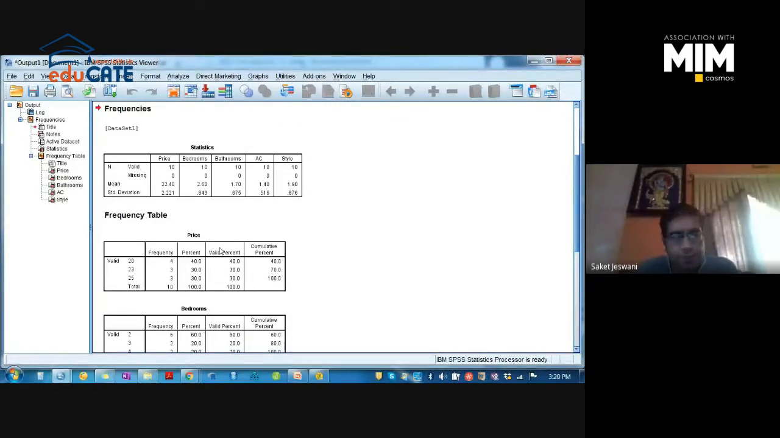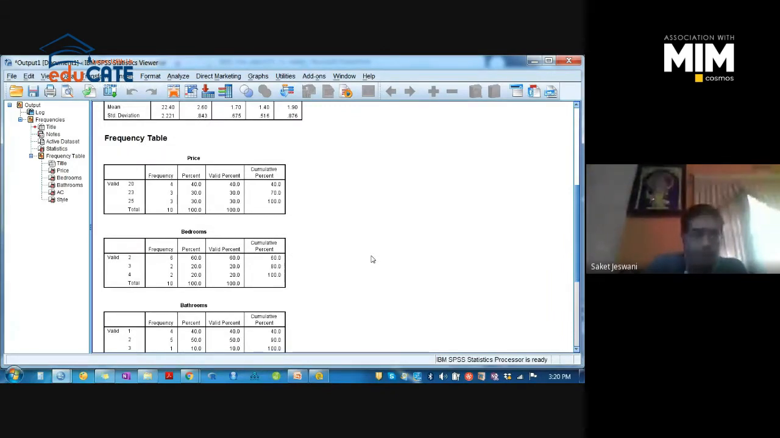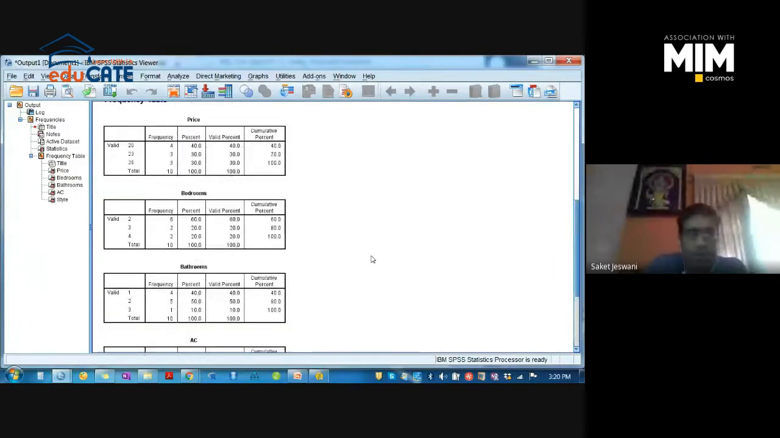Okay. So the first table what you got is the valid samples. So 10 were the valid samples. You can also see the mean and standard deviation values. That is not required at this point in time because we don't have any question regarding the mean or standard deviation. The answers of the questions we can get from the frequency table. So there were 5 variables and we have got the 5 frequency tables as you can see in the output window.